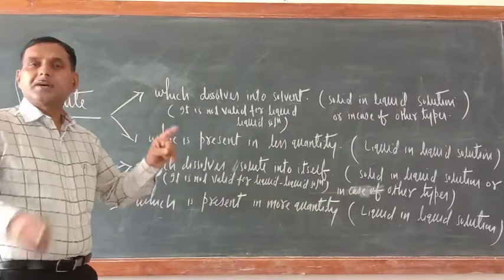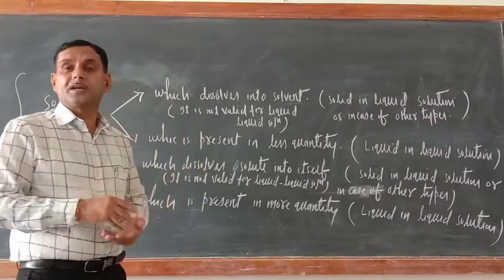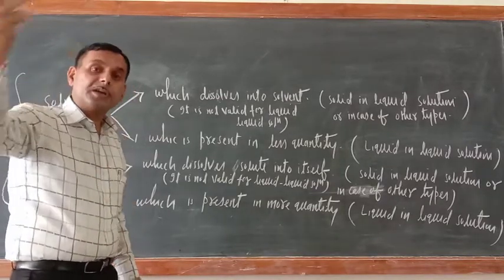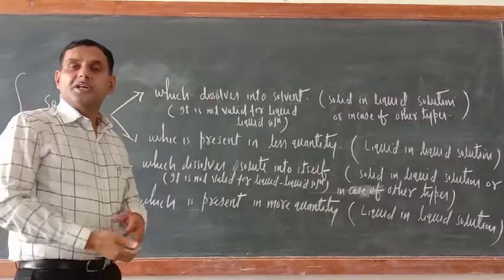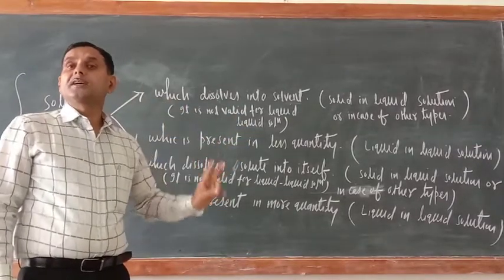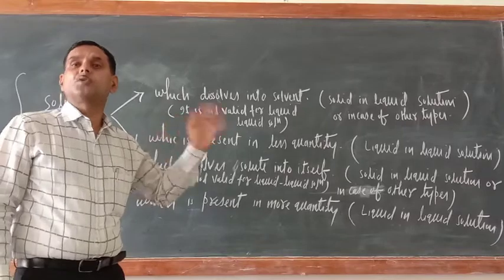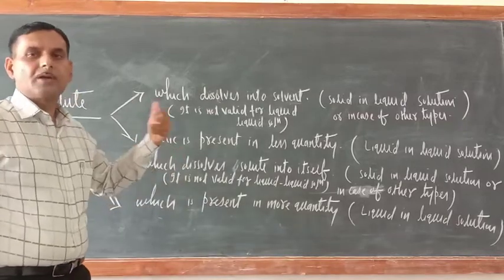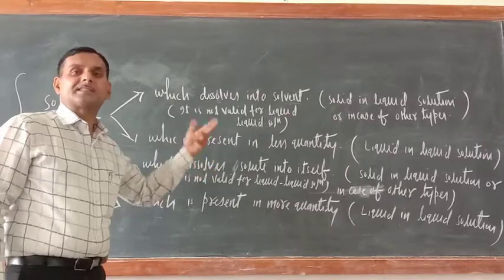Now the problem arises when both are liquid, then determining which one is solute and which one is solvent is difficult. But suppose a solid dissolves in liquid, then the solid will become the solute and the liquid will become the solvent. There is no confusion at all in that case. Confusion arises only when both solute and solvent are liquid. I am hoping you have got it now. There is one more doubt, I will clarify that also: the types of solution on the basis of particle size.